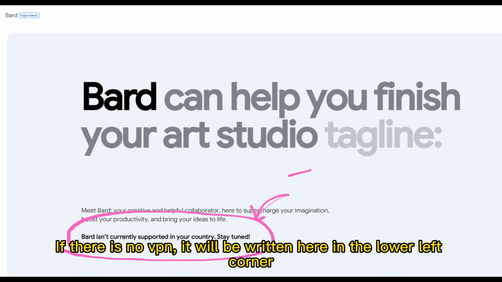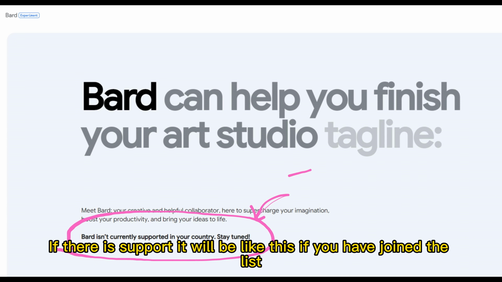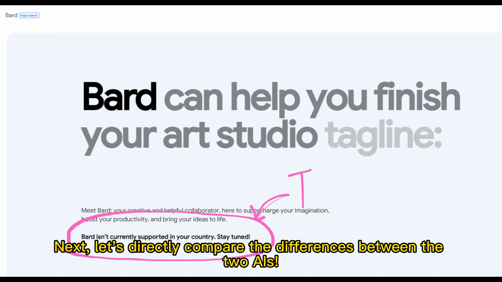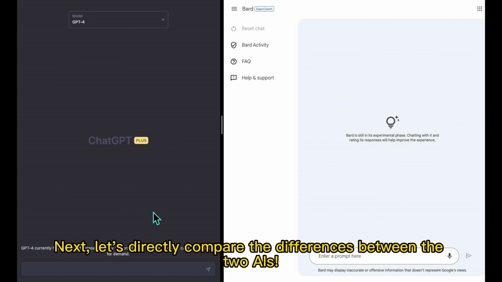If there is no VPN, it will be written here in the lower left corner: not currently supported in your region. If there is support, it will look like this once you have joined the list. Next, let's directly compare the differences between the two AIs.